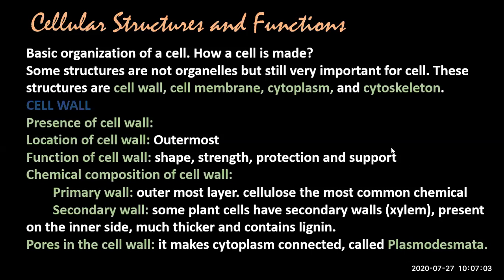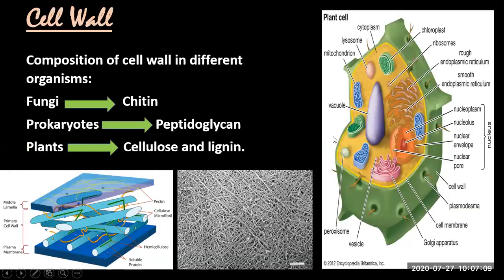You know that cell wall is a very important structure. When I was making diagrams, I showed different diagrams of plant cells having cell wall. I have made the diagram of a plant cell, and I'm sure up till now you have made the diagram. Look at this cell wall of the plant cell.